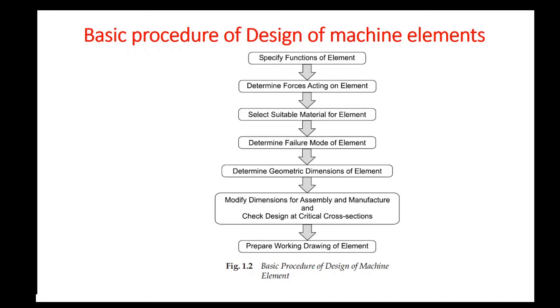Once the dimensions are fixed, then the working drawing of the machine elements is prepared. These are detailed drawings, as I mentioned in the previous slide. These drawings should include all the information, all the necessary views as well as cross-sectional details of the machine element. These drawings are then transferred to the production shop for fabrication of the machine element.